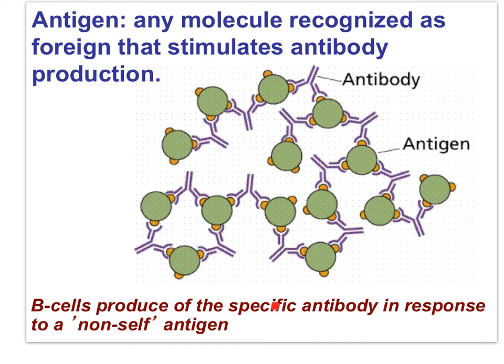In this image, you can see the antigen. This is foreign material identified as such due to surface molecules, mostly proteins, but glycoproteins as well. You can see antibodies, Y-shaped blood proteins produced by the infected organism to defend itself against the foreign material. Antibodies neutralize the pathogen. More on this later. Remember that B cells produce the specific antibody in response to a non-self antigen.